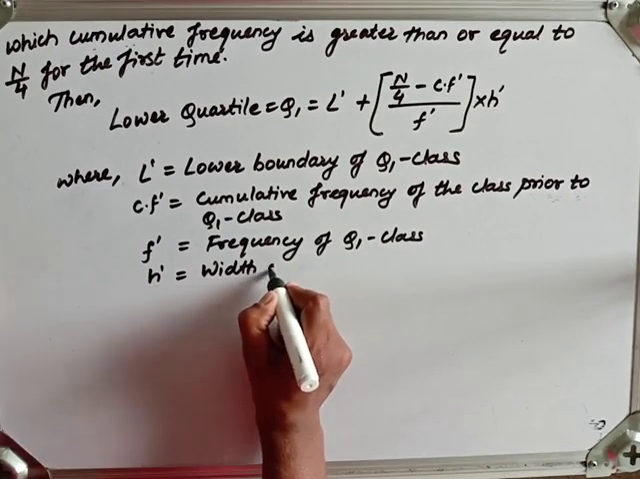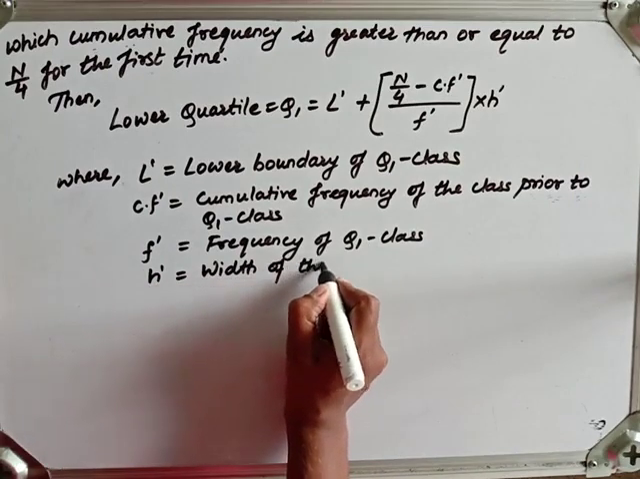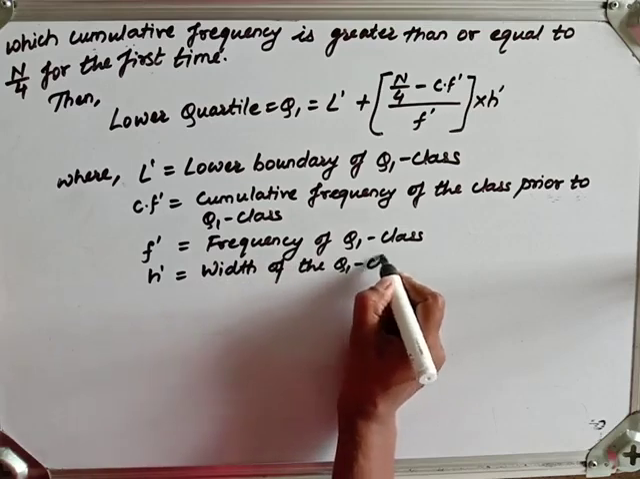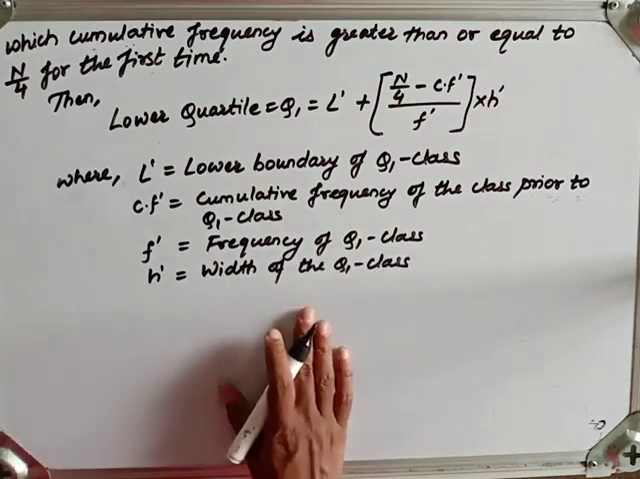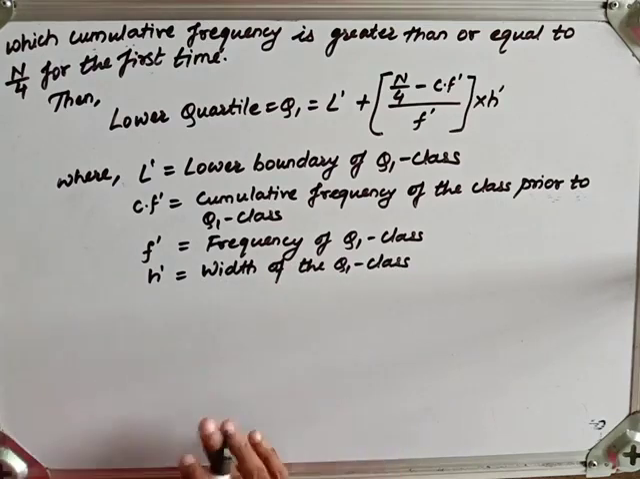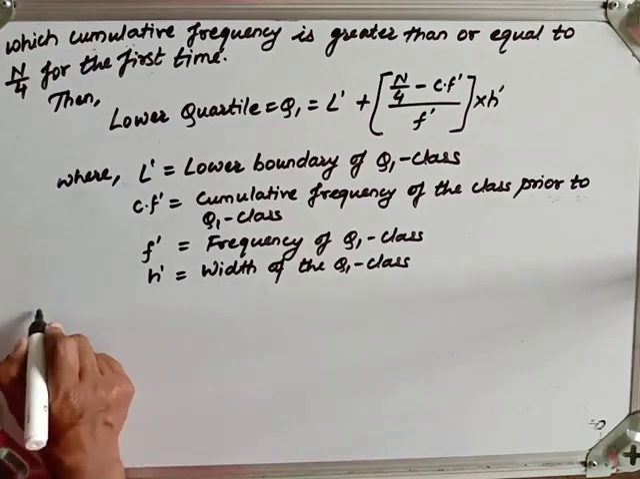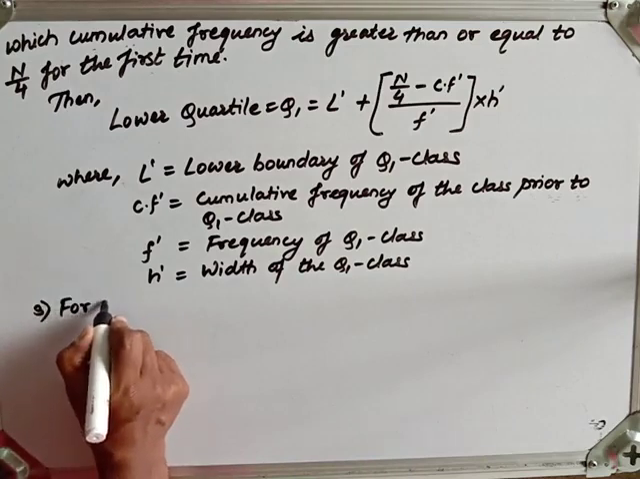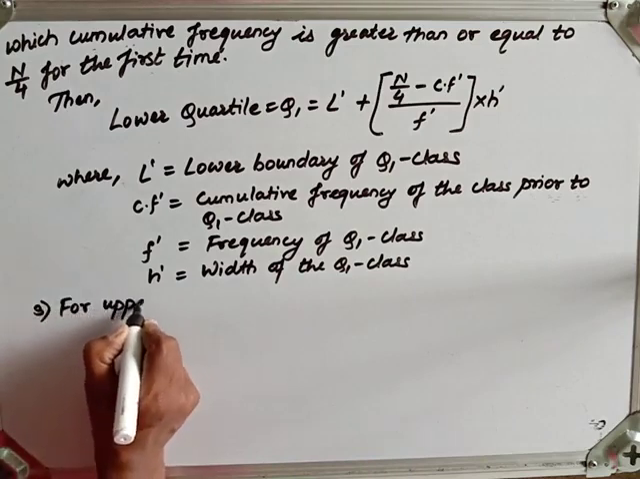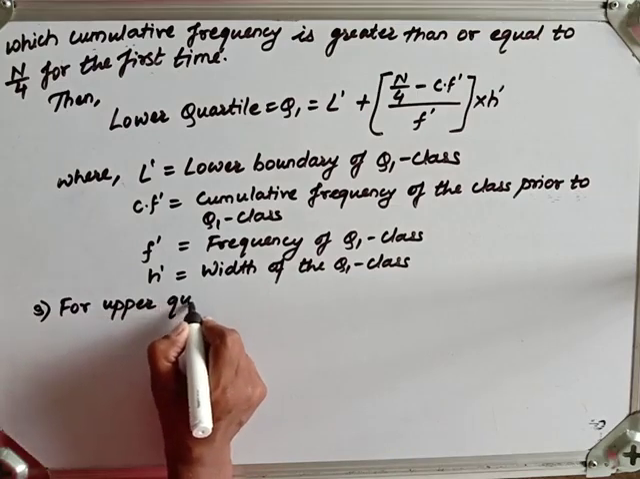Actually this is the same everywhere. It is not necessary to mention it is of the Q1 class and all, as we use these things for continuous frequency distribution. So these are the same everywhere. Now let us see the third, for the upper quartile. For the upper quartile, that is what? Q3.